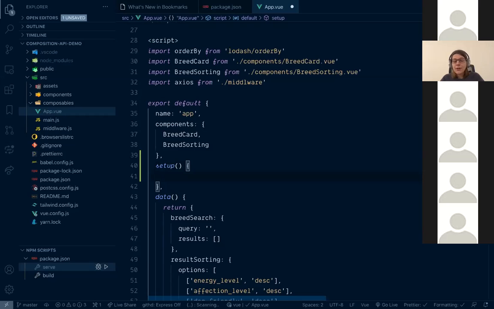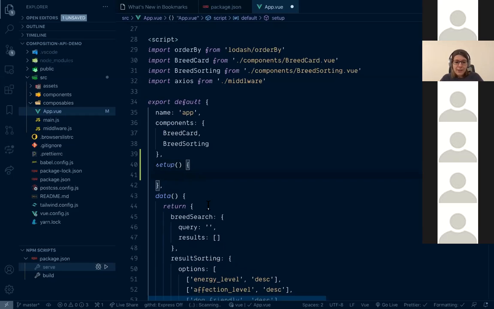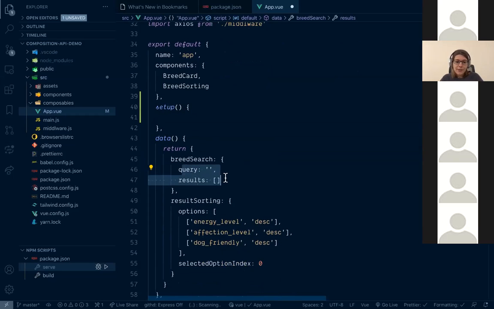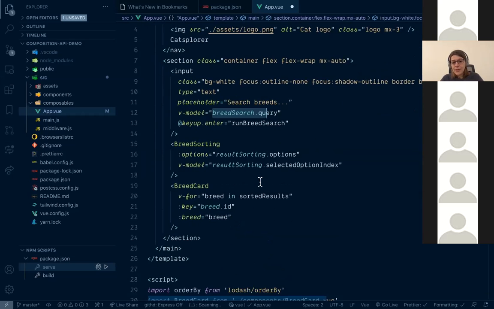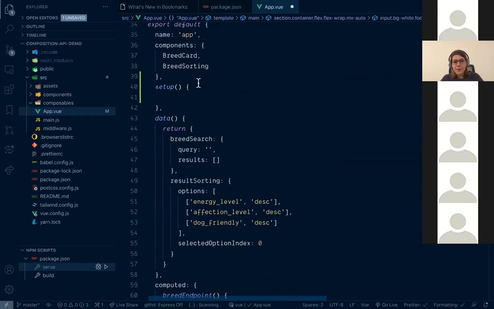Let's recreate a part of the logic with a composition API exactly in this component before we start abstracting it to the standalone file. So we have these two properties, which is search query and search results, and this is a reactive state. In Vue, when you change any piece of reactive state, this will cause re-rendering if you're accessing this in the template, and we do, because we have breed search on our input, and we have results in the computed as well.